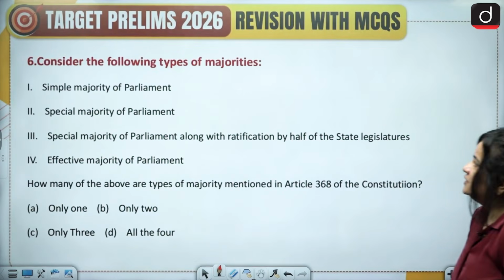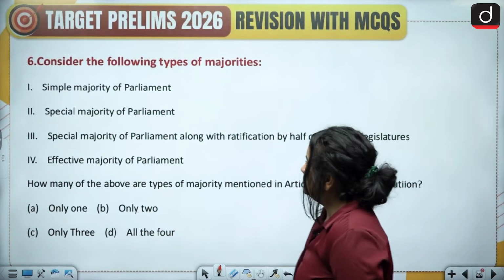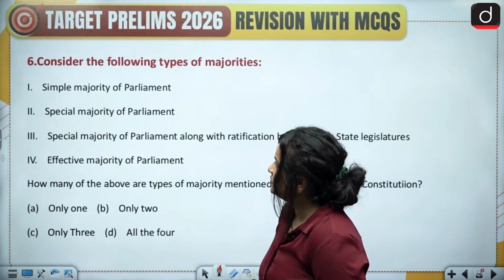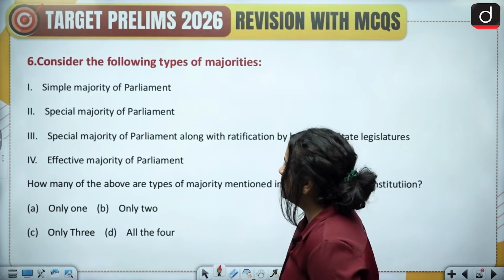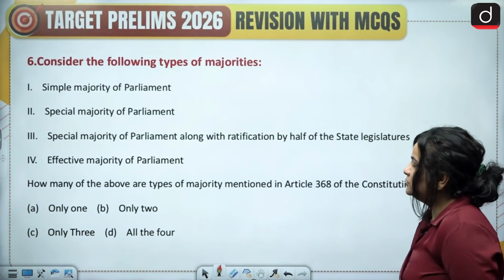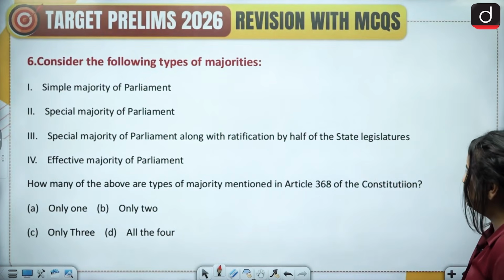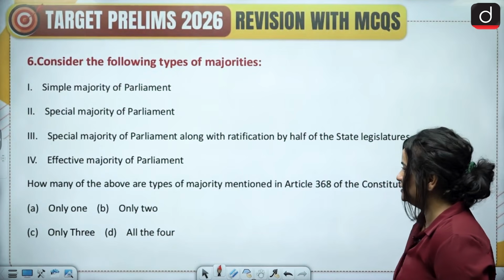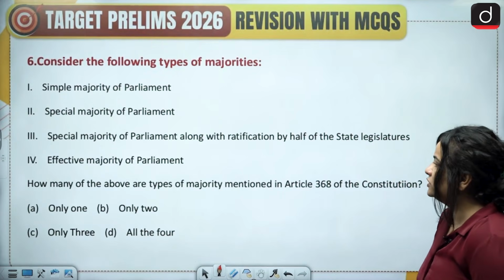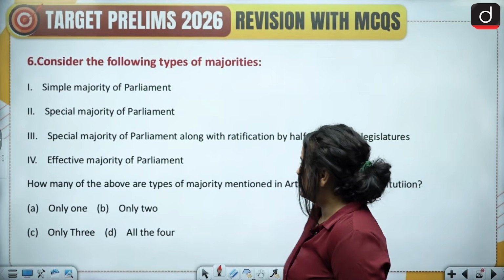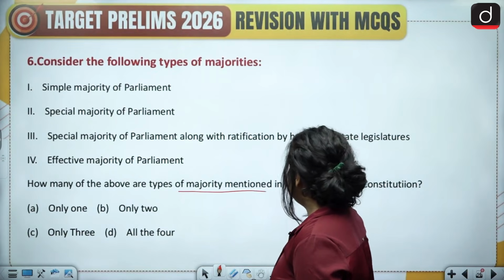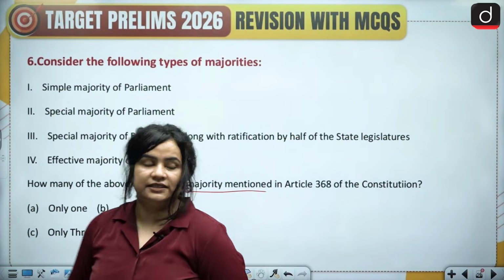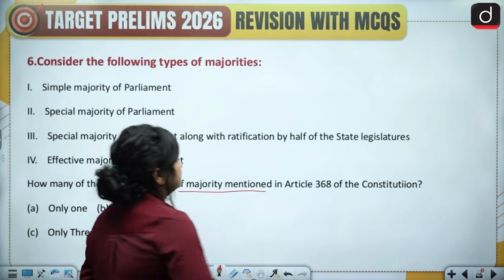Next question, consider the following types of majority. 1. Simple majority of parliament. 2. Special majority of parliament. 3. Special majority of parliament along with ratification by half of the state legislature, and 4. Effective majority of the parliament. How many of the above are types of majority mentioned in Article 368 of the Constitution?